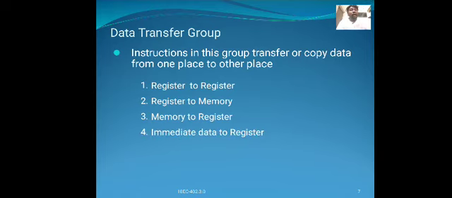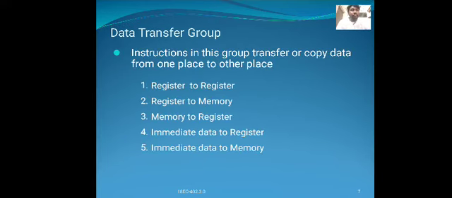Instructions in this group transfer or copy the data from one place to other place: register to register, register to memory, or memory to register, or immediate data to register and immediate data to memory.